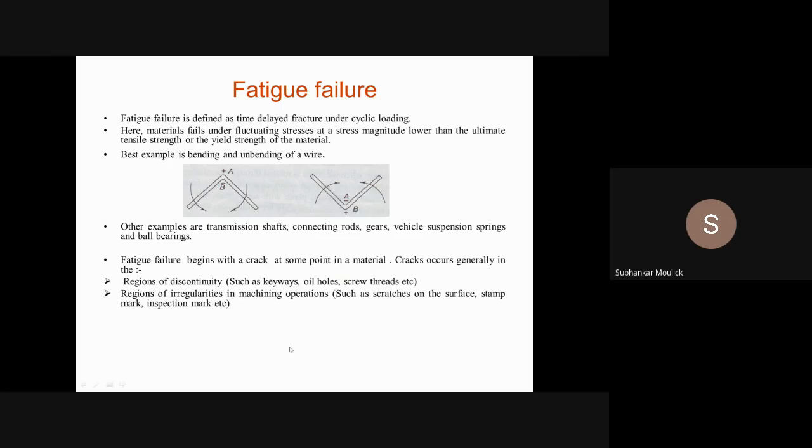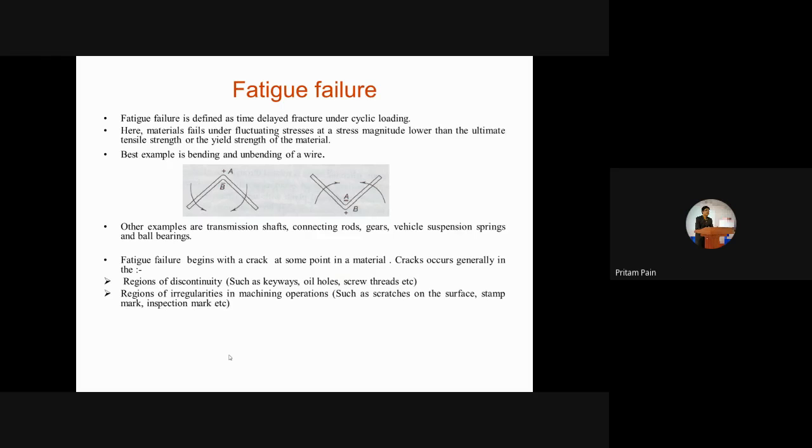Another source is regions of irregularities in machining operations. While the machining operation is occurring, there are some irregularities. If a person is doing the machining operation, definitely there will be some irregularities. Such irregularities are scratches on the surface, inspection marks, etc. So from those points, the crack will propagate, and ultimately the fatigue failure of the component will take place. Is it clear?